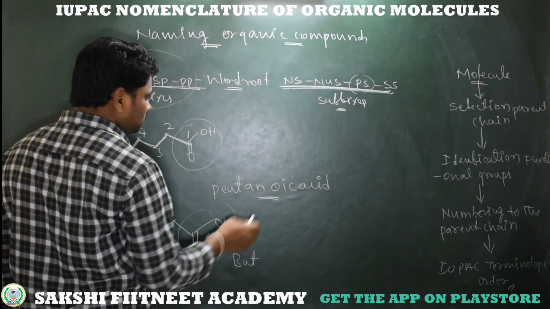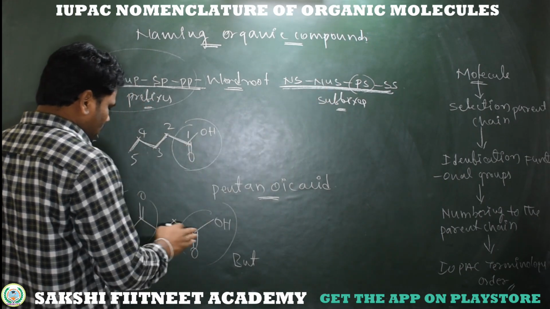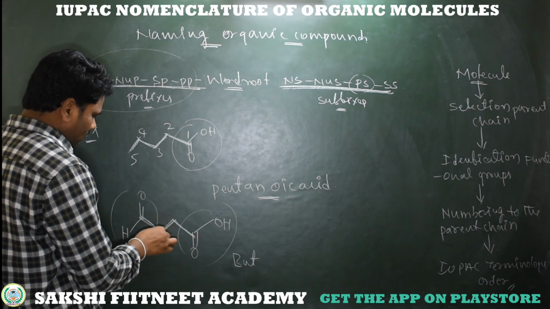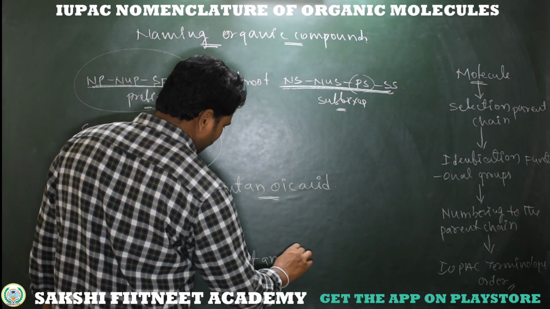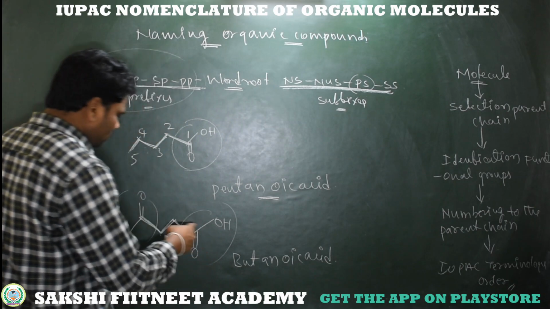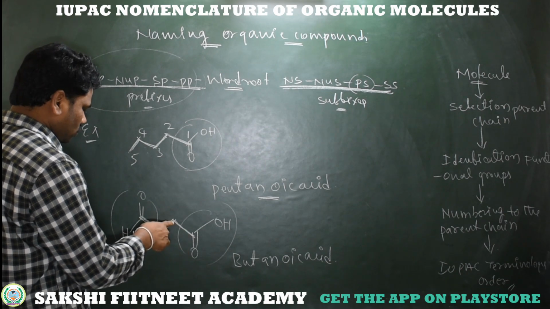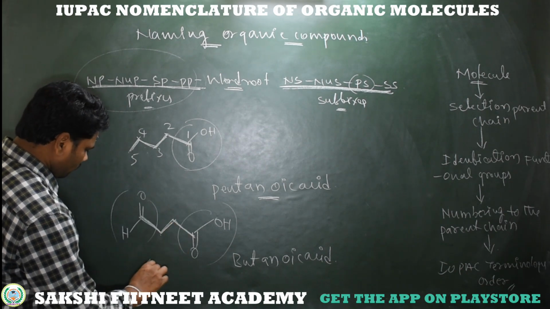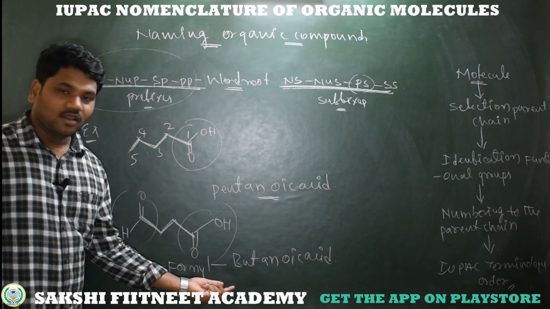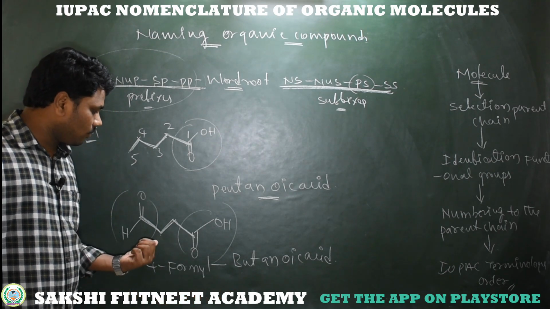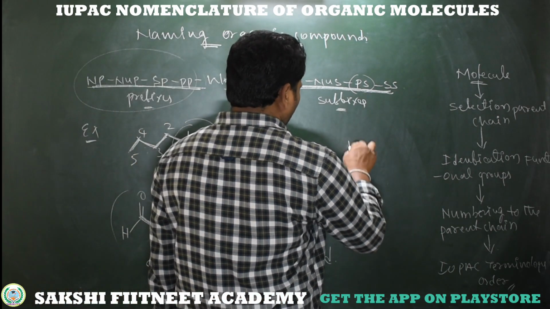After that, see, but, the next step we need to describe whether saturated or unsaturated. In this parent chain there is no double bond, so it's saturated: butanoic acid. What about the substituent on this chain? Here we have an aldehyde substituent at this carbon. See, 1, 2, 3, 4. So it's 4-formyl butanoic acid. This is the IUPAC name of this compound having carboxylic acid as well as aldehyde.